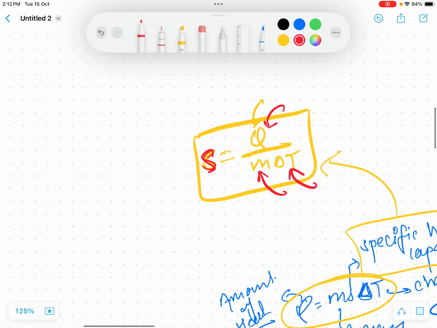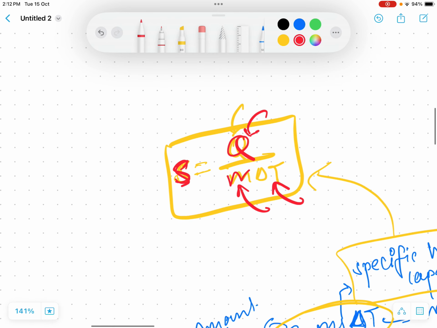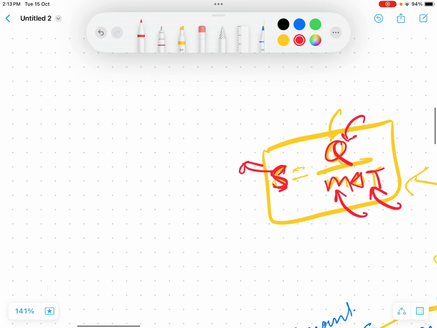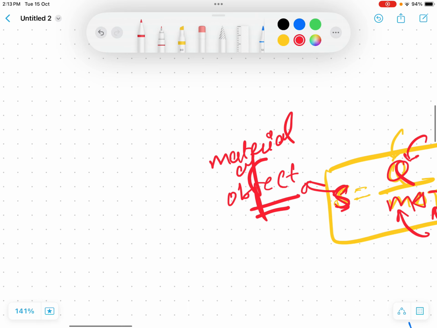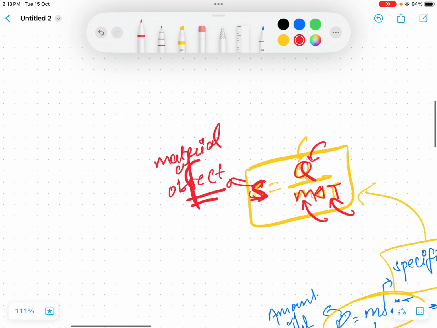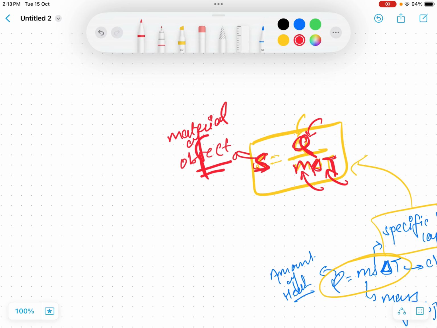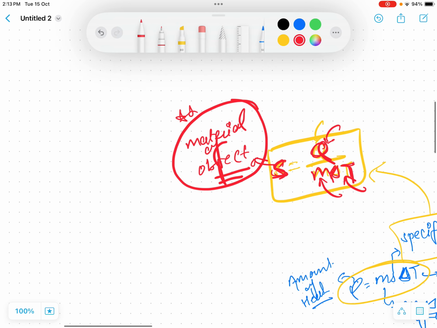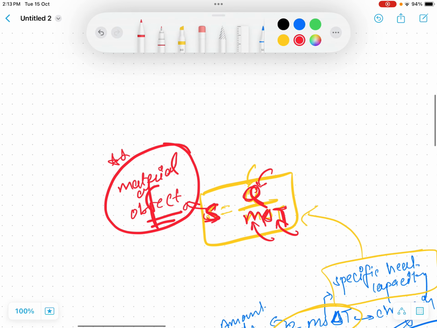So this is what specific heat capacity is. And this specific heat capacity neither depends upon the amount of heat, nor upon the mass, nor upon temperature. What does it depend on? It actually depends on the material of an object. Every object has its own specific heat. It doesn't depend on these things. Okay, so this is very important.